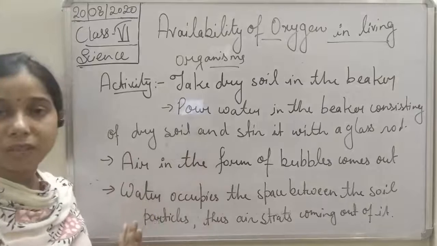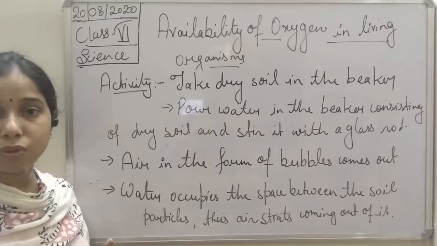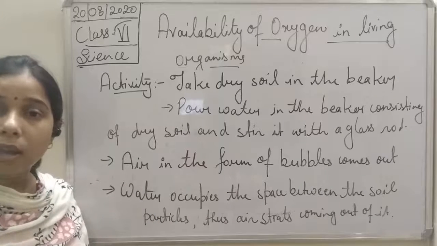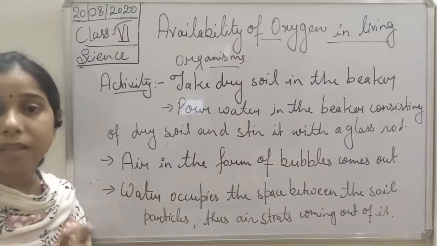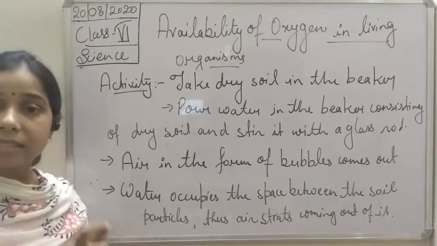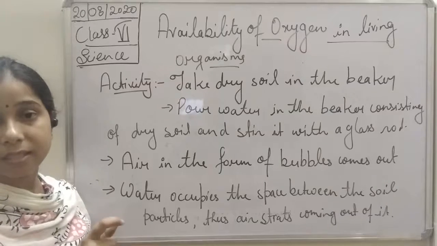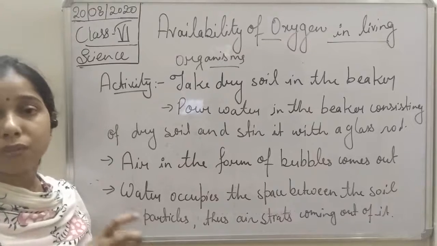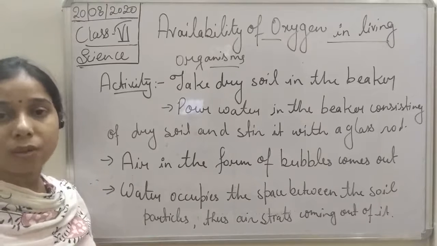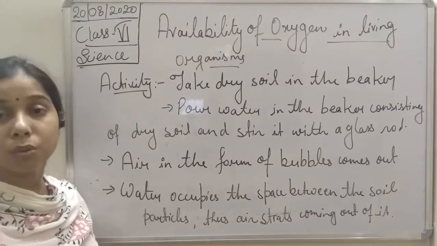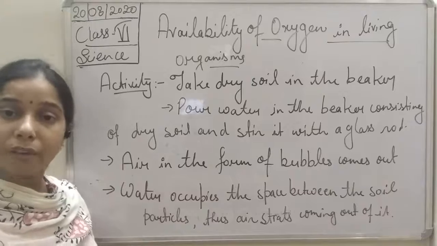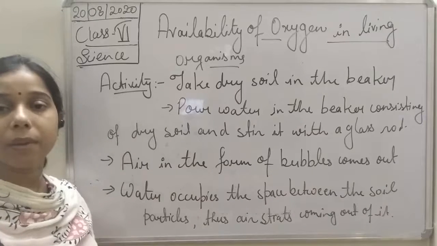So by this activity, we come to the conclusion, students, that soil particles have space between them. Okay, so since it has space between them, the air, the oxygen is present in it, which is further used up by the living organisms, including plants and animals. When you pour the water, what will happen?